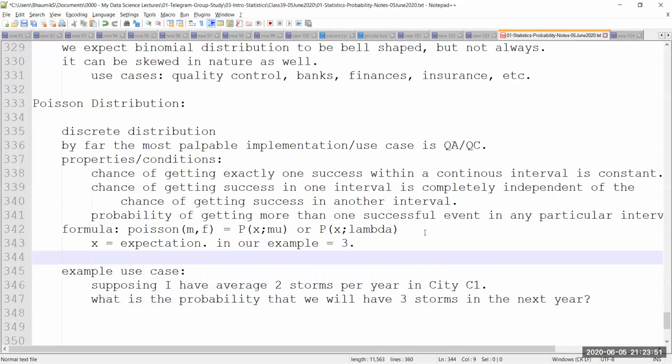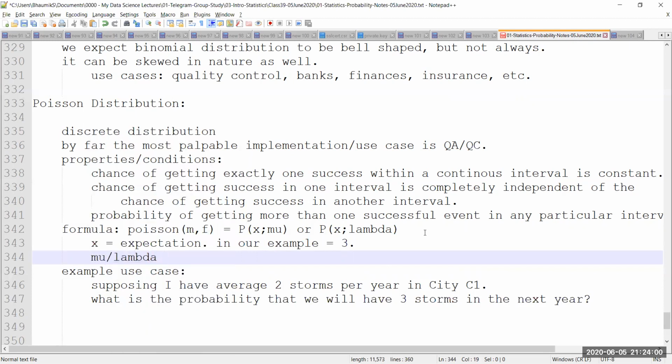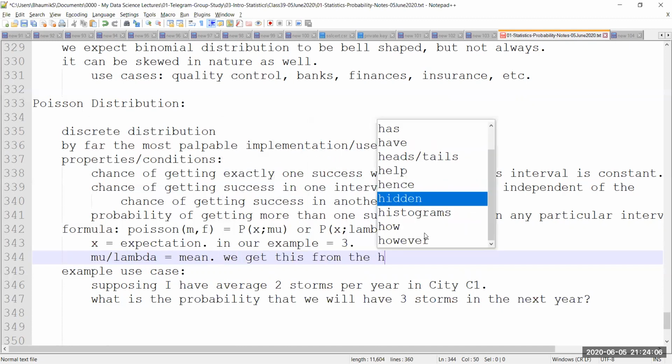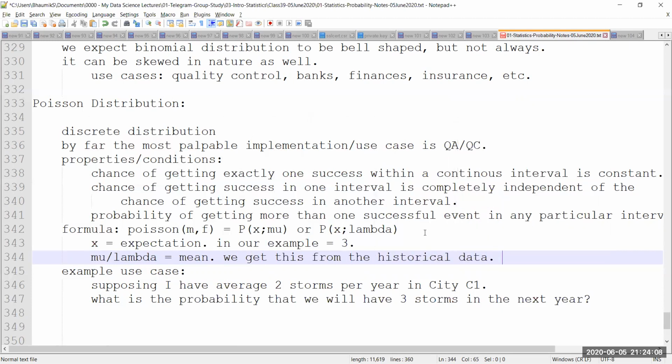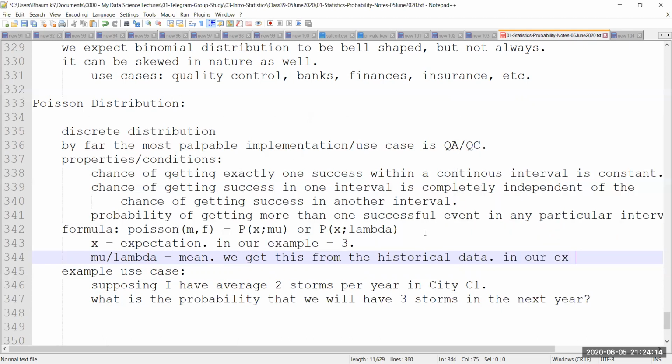So X in this case is going to be the expectation, right? What is going to be mu or what is going to be lambda? It is simply the mean. It is the mean, and we get this from the historical data. In our example, this is equal to 2, right?